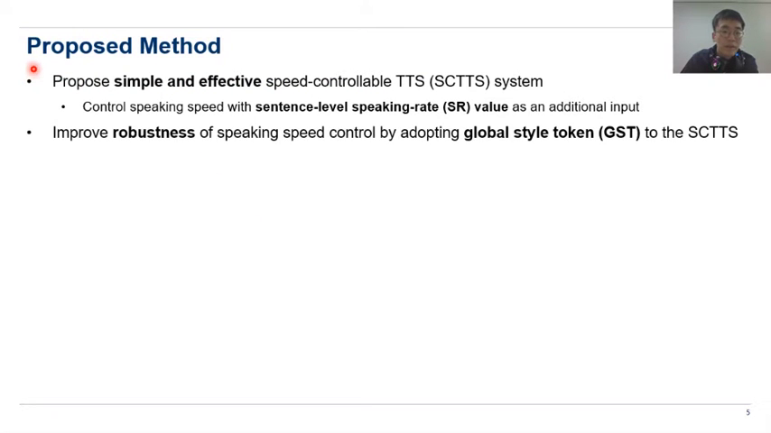So to overcome this constraint, we propose a simple and effective speed controllable TTS system, which is SCTTS. It controls the speaking speed with a sentence-level speaking rate value as an additional input. And we improve the robustness of speaking speed control by adapting the GST to the SCTTS system.